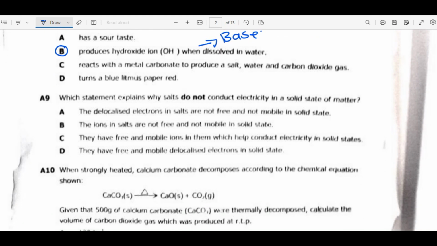For question 9, which statement explains why salts do not conduct electricity in a solid state of matter? Let's give an example of a salt. We have sodium chloride. From this salt, we know that sodium is a metal, and whenever a metal reacts with a non-metal, it loses electrons and forms a cation, which is a positive ion. For the non-metal, chlorine, it's the reverse.